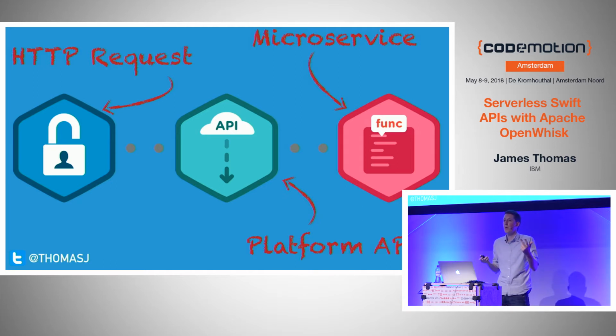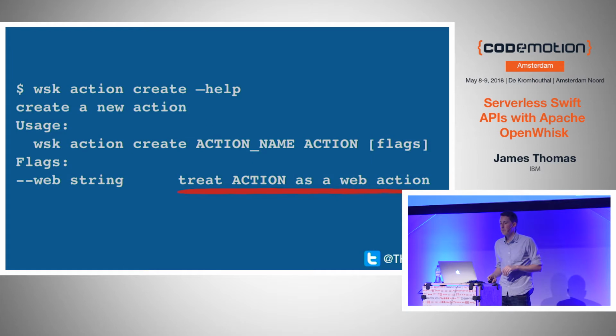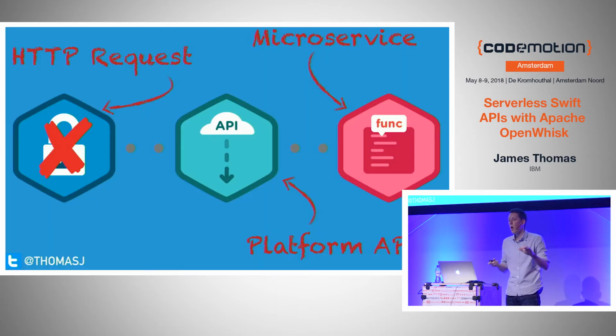And OpenWhisk has two different ways to turn your function into a completely public HTTP endpoint. The first is using something we call web actions. So web actions are essentially a little flag you can set when you're creating the action, and the platform will generate a unique public URL that you can then access. That means that when you call it, it will invoke the serverless function, but it doesn't require any authentication whatsoever. So it's a URL on the platform that's unique to you that you can use just to invoke that serverless function without requiring any authentication.